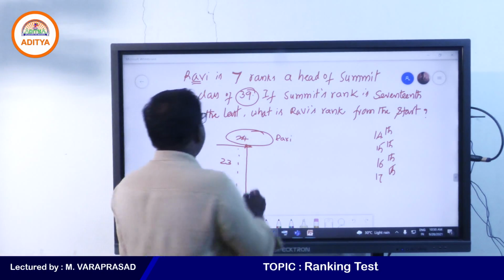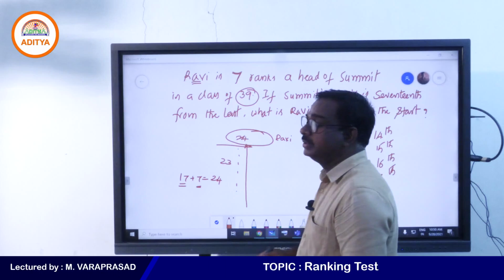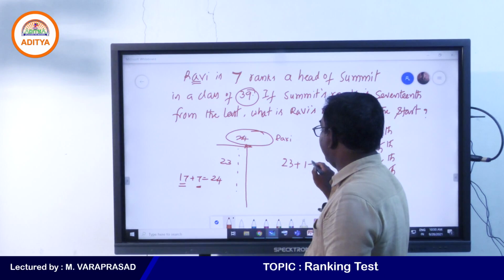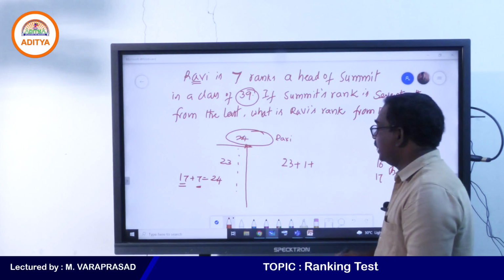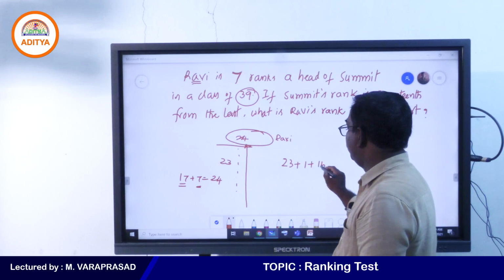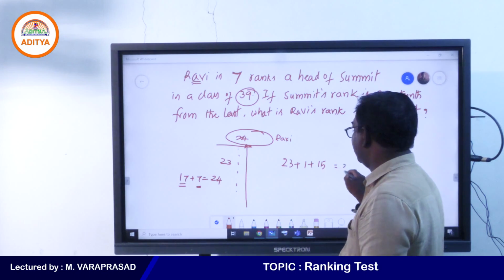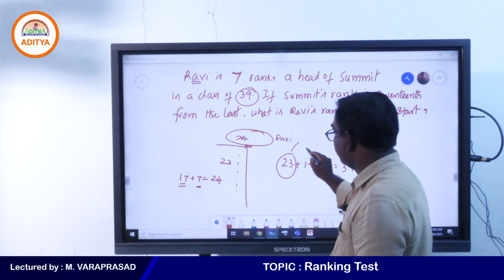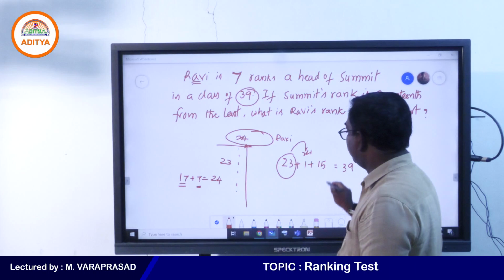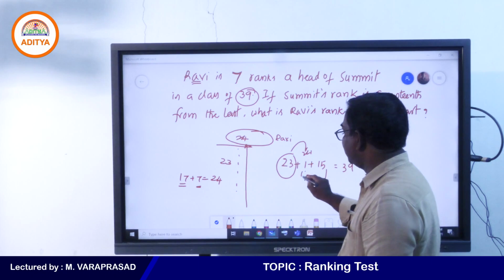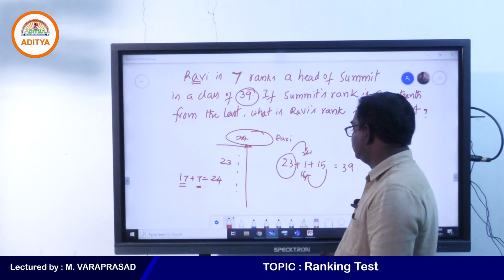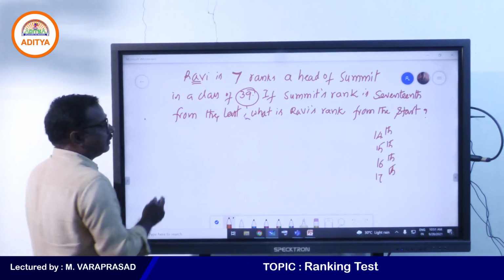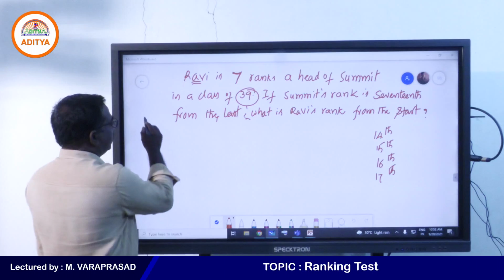Totally you want 39 members, so above him there should be 15 members. Totally this is 39. From the bottom this is 24th rank; from the top this is 16th rank. Totally 39 students are there.